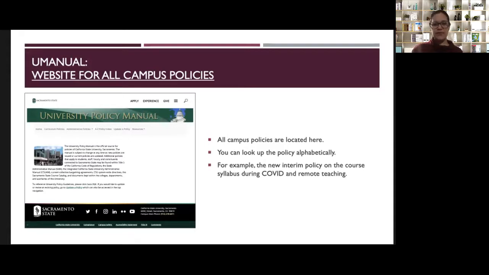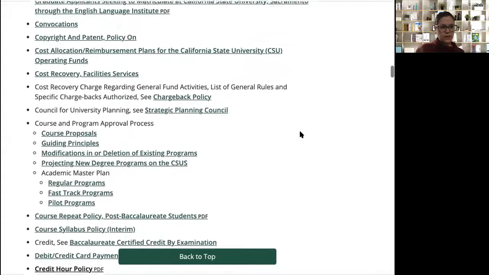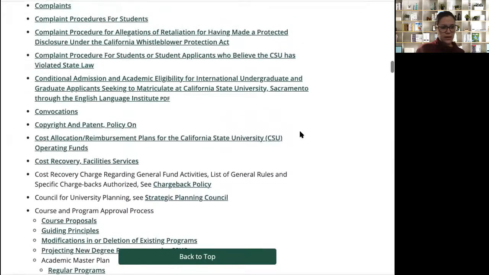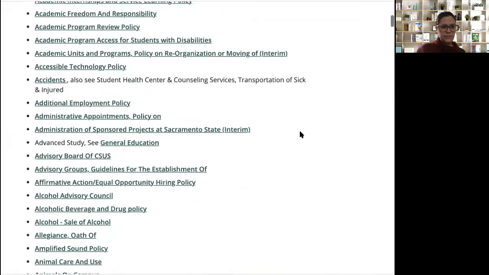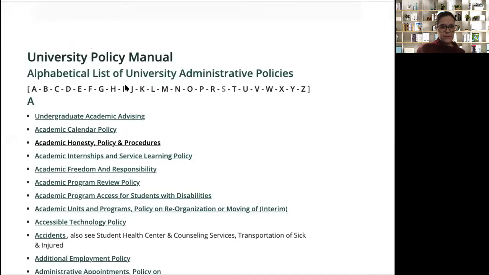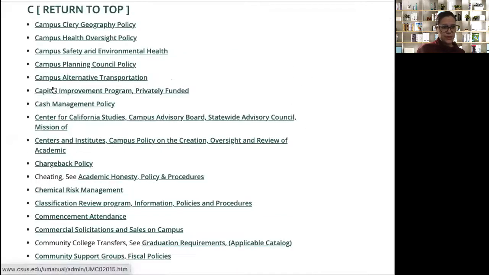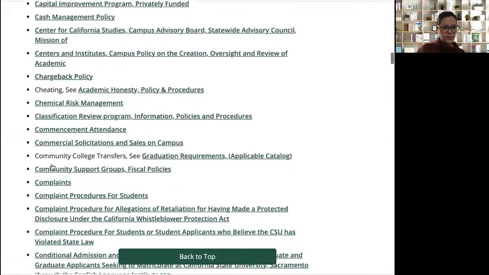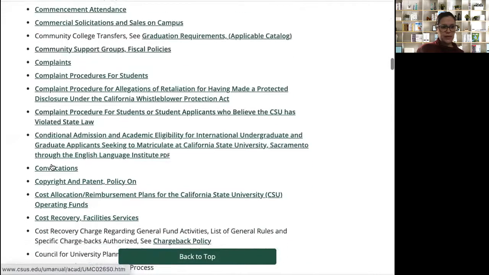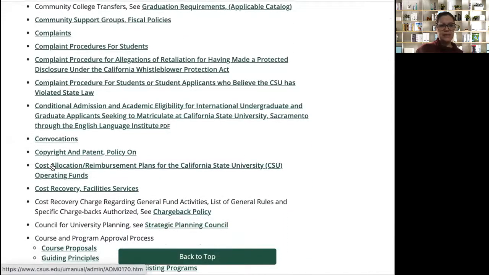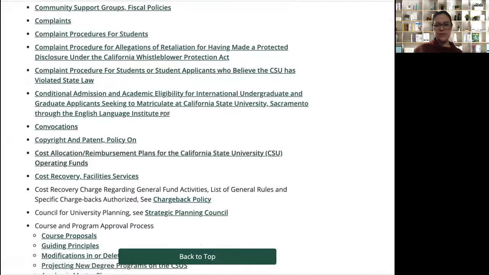Actually, I might see if I can find that policy very quickly. Let's see. I'm not seeing it. I thought it would be under COVID or syllabus. I'll look for that specific policy and let you know what it's called, because I think that is really useful for students.